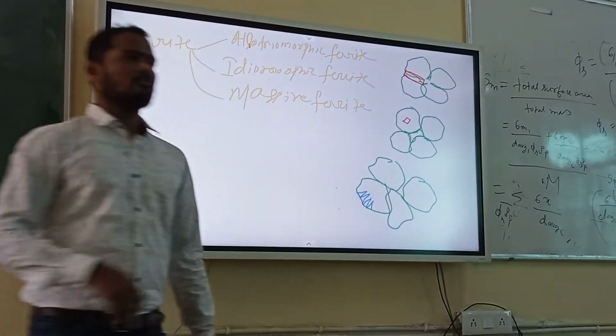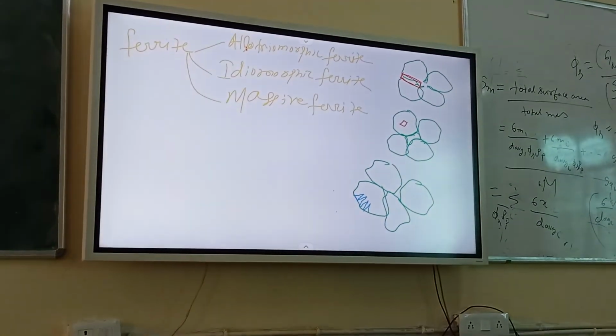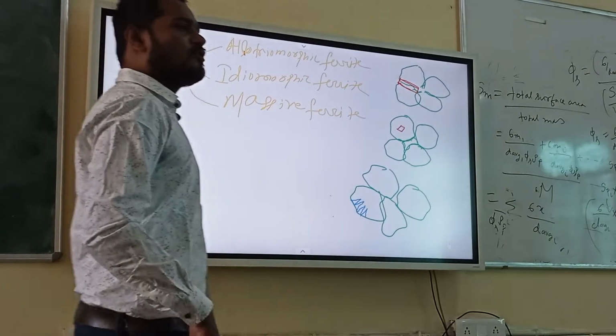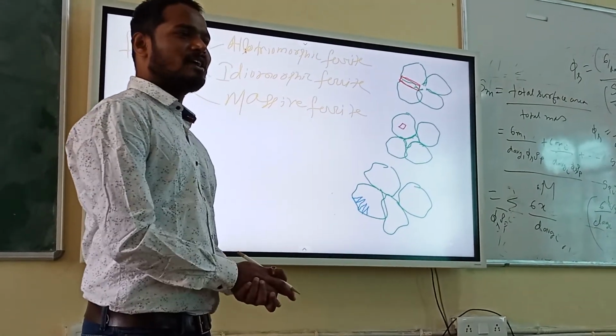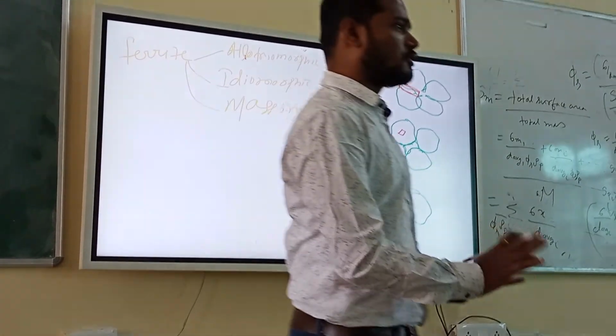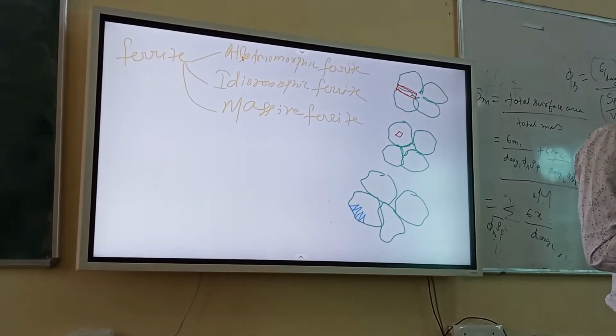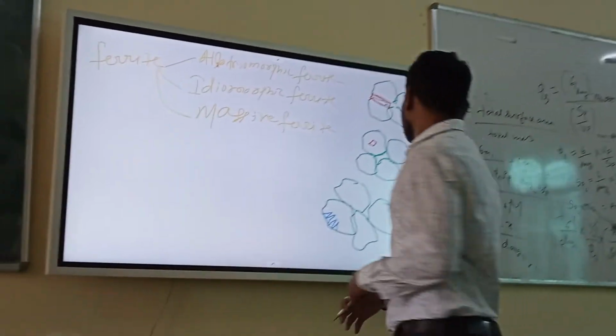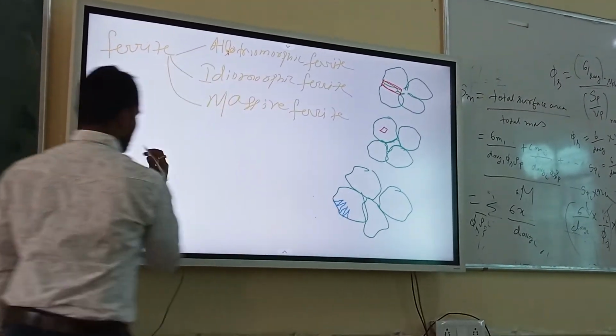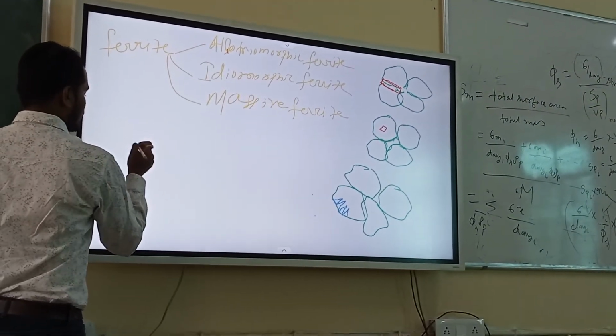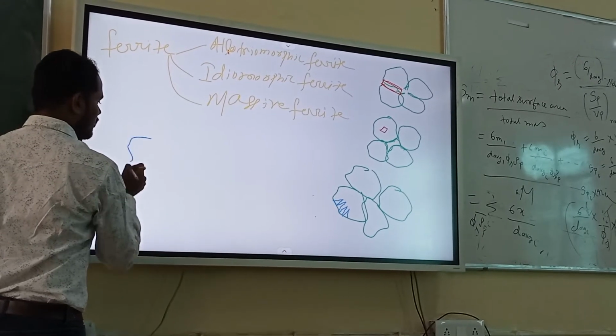These are Widmanstatten ferrites. And you remember how bainite looks? Anybody remember how bainite looks under a transmission electron microscope, right? Okay, so this is your Widmanstatten ferrite. Okay, let me draw.